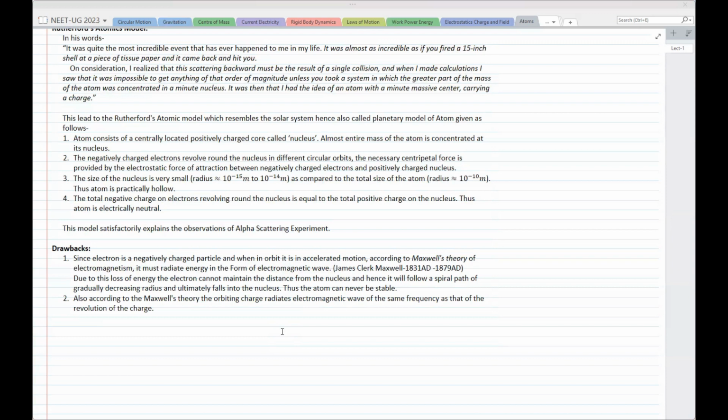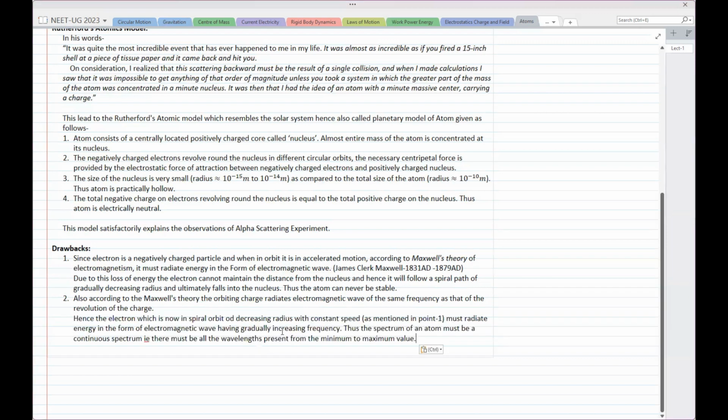So this gives us the next point, next analysis. Hence the electron, which is now in spiral orbit of decreasing radius with constant speed, must radiate energy in the form of electromagnetic wave having gradually increasing frequency. Now, why gradually increasing frequency? Because it is moving with constant speed and decreasing radius.